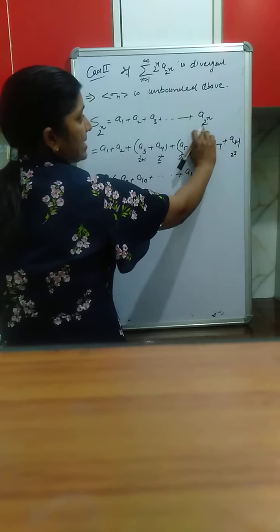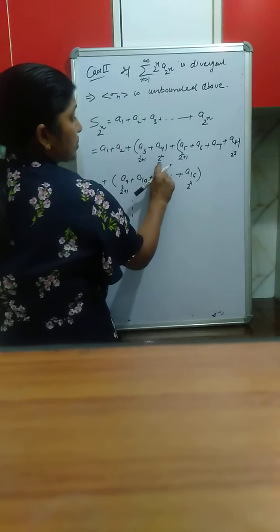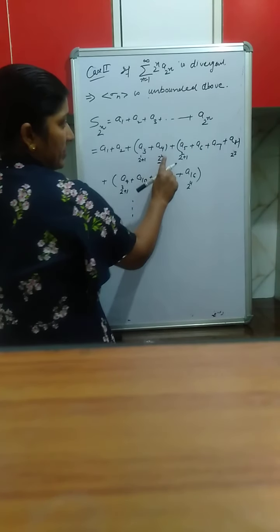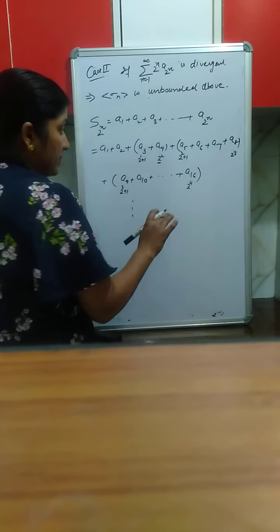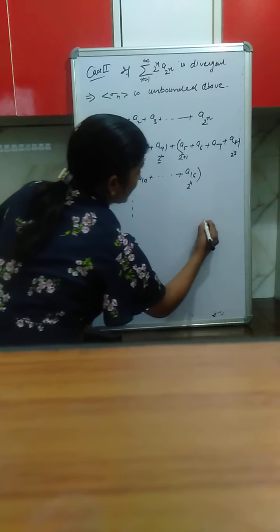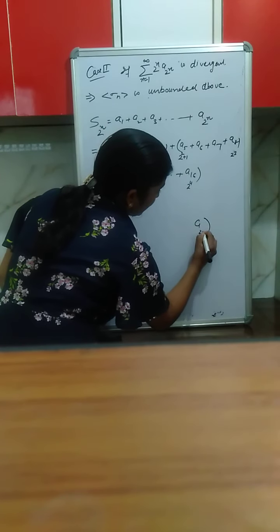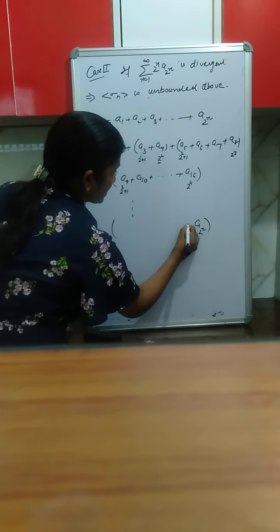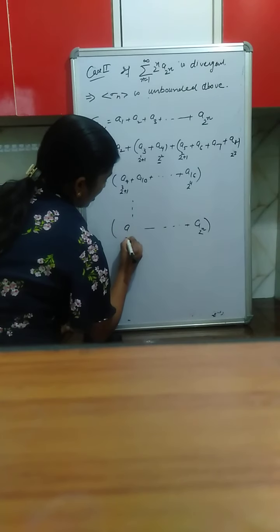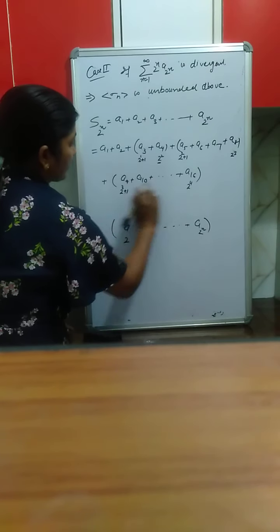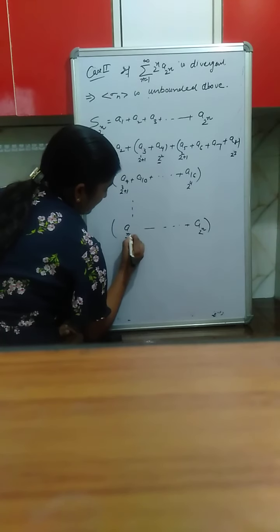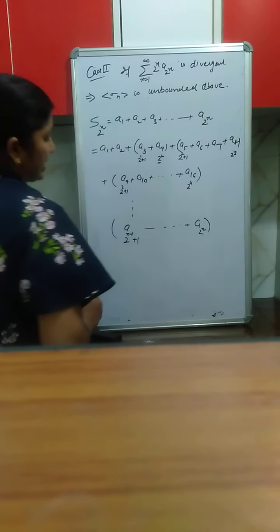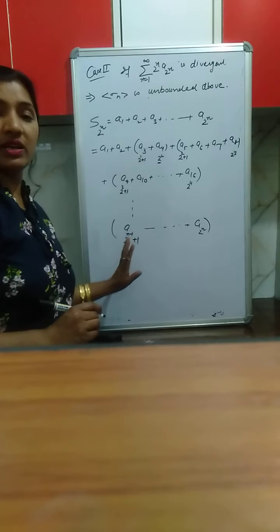The group which ends at 2 raised to the power n, a2 raised to the power n, must start from a 2 raised to the power n minus 1 plus 1.